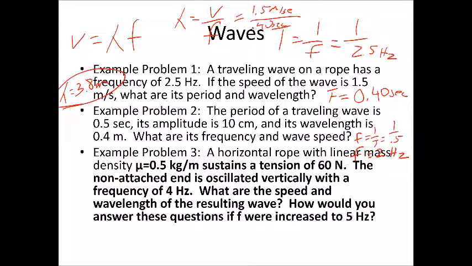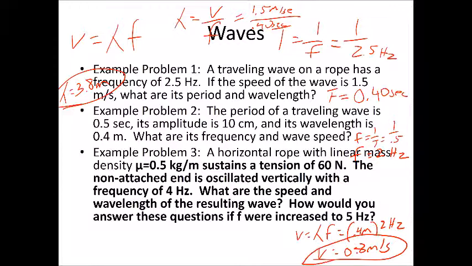And to find the wave speed, we'll use that wave equation. Speed equals wavelength times frequency. Our wavelength is 0.4 meters. Our frequency, 2 hertz. So we end up with a wave speed of 0.8 meters per second. Now notice that we didn't need the amplitude data that was given to us in that problem. Very oftentimes you'll be given extra information that you don't need. You have to be able to sort that out.